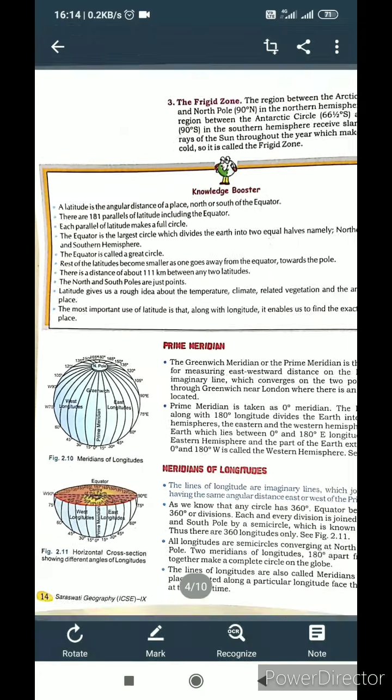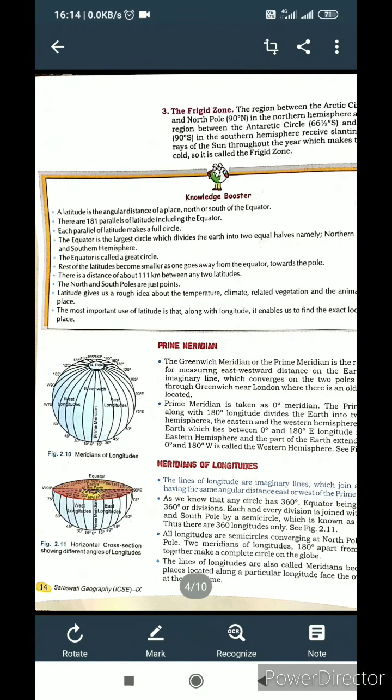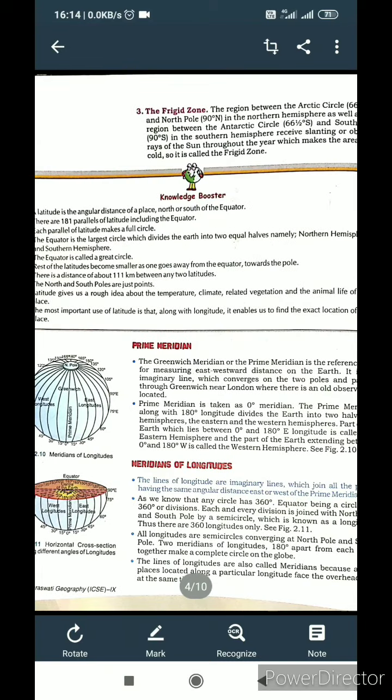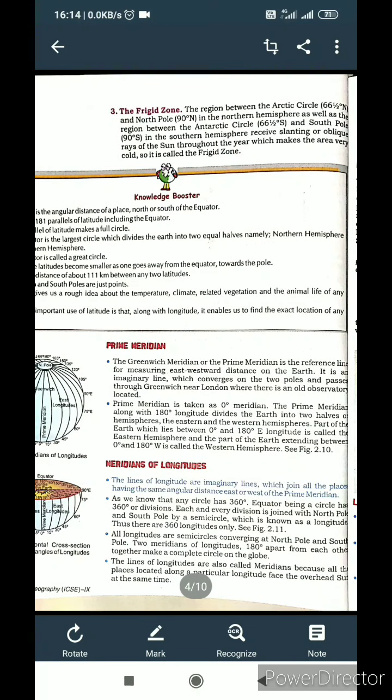Now I am going to teach you meridians of longitude. The lines of longitude are imaginary lines which join all the places having the same angular distance east or west of the prime meridian. As we know, any circle has 360 degrees; the equator, being a circle, has 360 degrees or divisions. Each and every division is joined with the north pole and south pole by a semicircle, which is known as a longitude. Thus there are 360 longitudes.